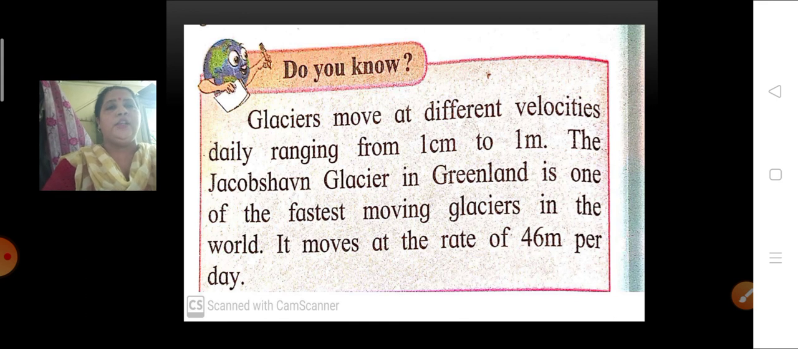Do you know? Glaciers move at different velocities daily, ranging from 1 centimeter to 1 meter. The Jakobshavn Glacier in Greenland is one of the fastest moving glaciers in the world. It moves at the rate of 46 meters per day. So this is the fact.